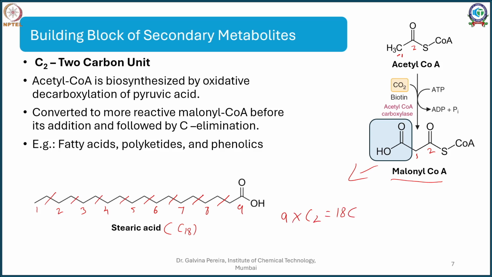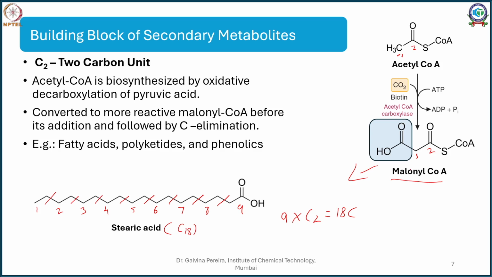Similarly you have your lauric acid, your palmitic acid, C12, C14, even C22, C30. You can see the number of carbons, and you will know how many acetyl CoA are going to be required for that particular fatty acid just by dividing it by 2. So if it is C30, you are going to require 15 acetyl CoA. Suppose it's a C20, you are going to require 10 acetyl CoA in order to produce it.